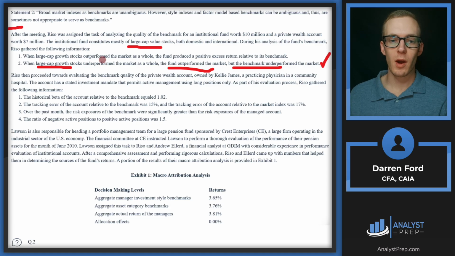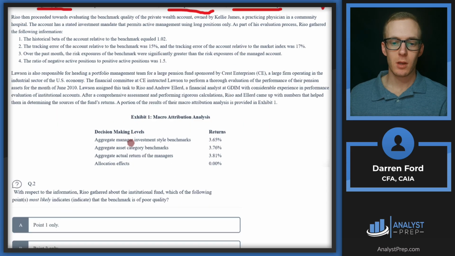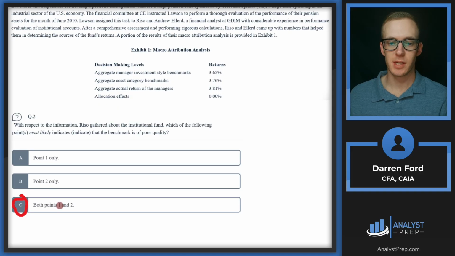And then for point 1, when large cap growth stocks outperform the market as a whole, the fund produced positive excess return relative to its benchmark. Growth outperforming value shouldn't really matter for our manager returns. This is a style issue, not necessarily a benchmark issue. So that's going to indicate poor quality as well. So we can conclude C is the right answer.